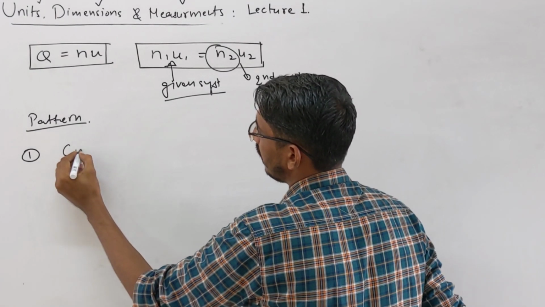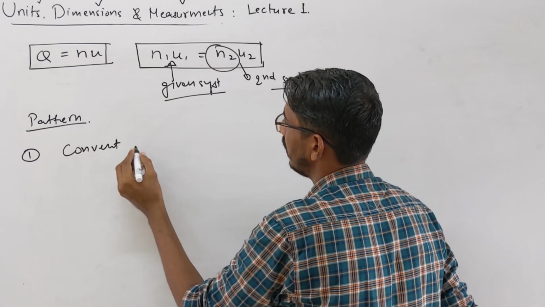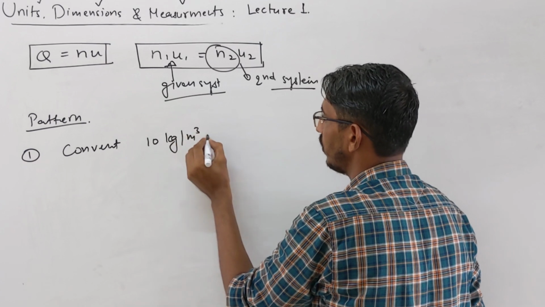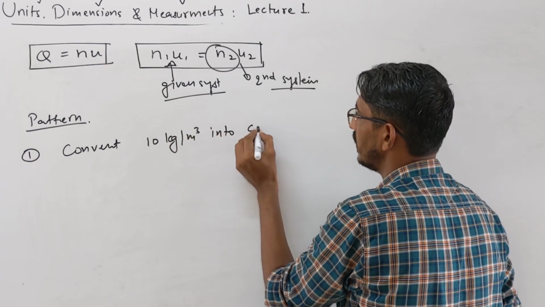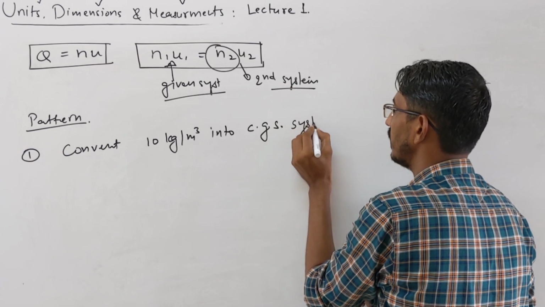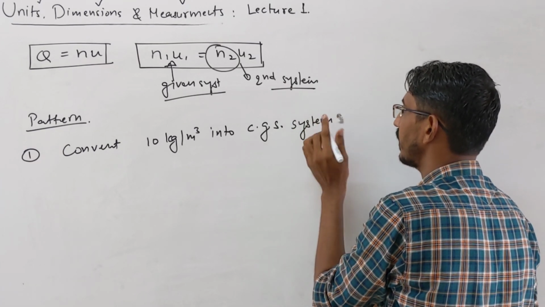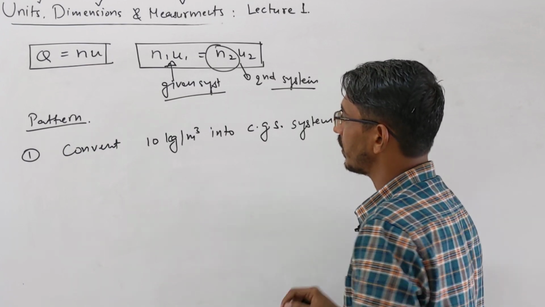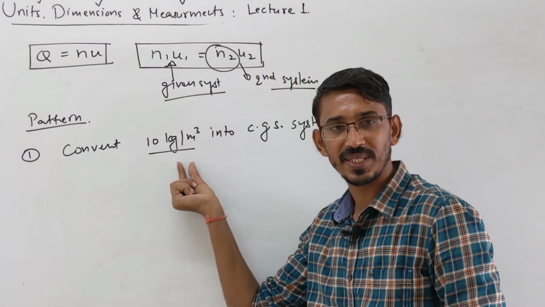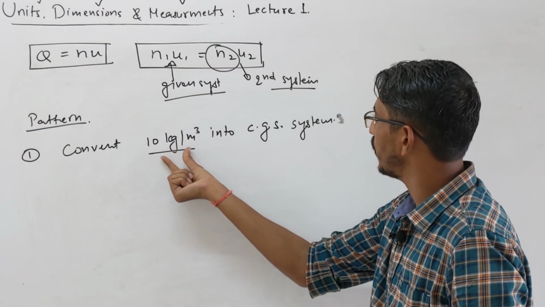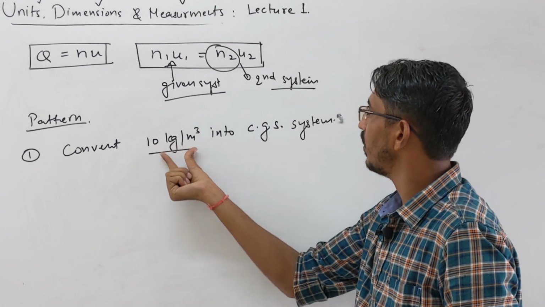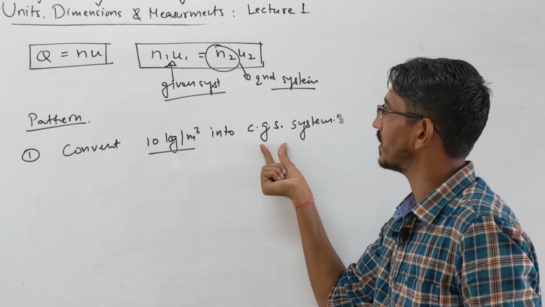Let's say convert 10 kg per meter cube into the CGS system. You know kg per meter cube is just density. You have to convert this value into the CGS system, meaning this is given in the SI system, how much will it be equivalent to in the CGS system.